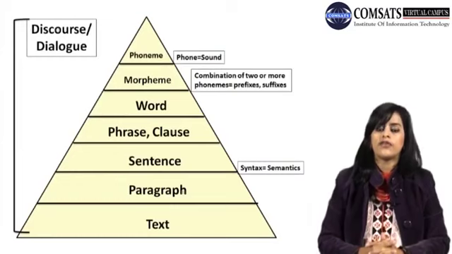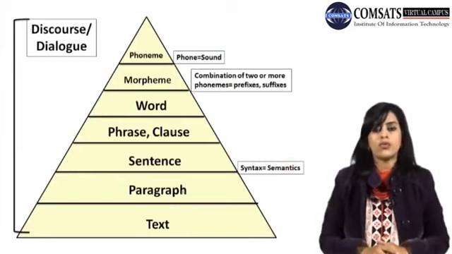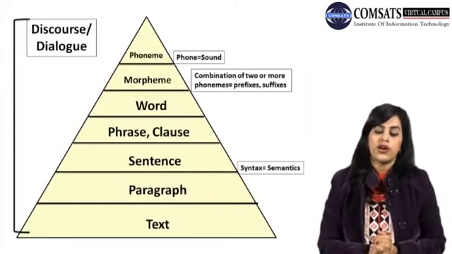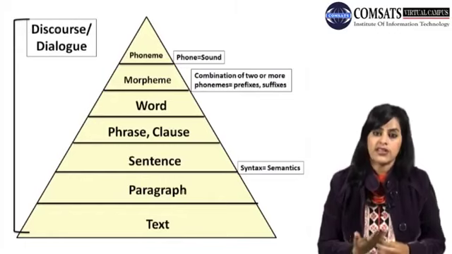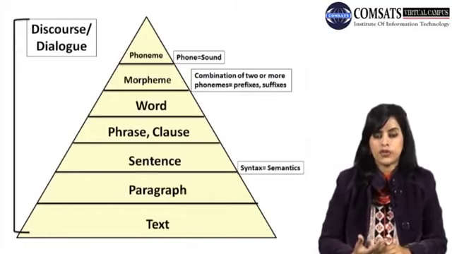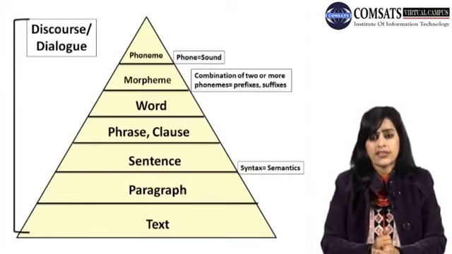So this is how we use all of these language structures as a discourse or a dialogue, to make sure that the next person or the target audience is able to understand whatever we are talking about. So that was the language graph that I was talking about in this slide.